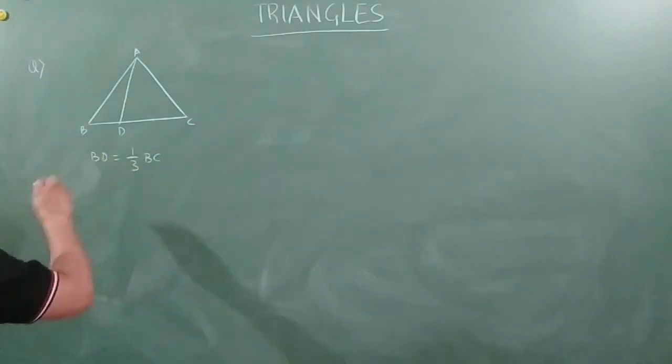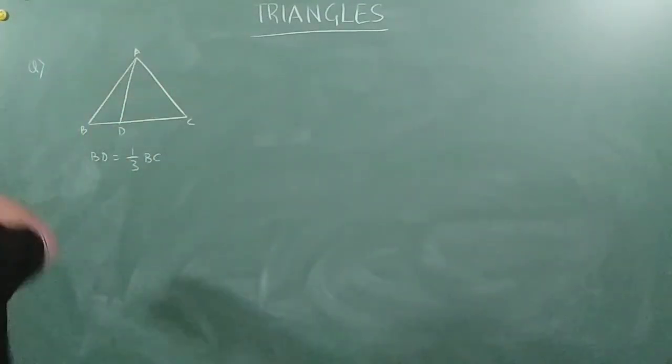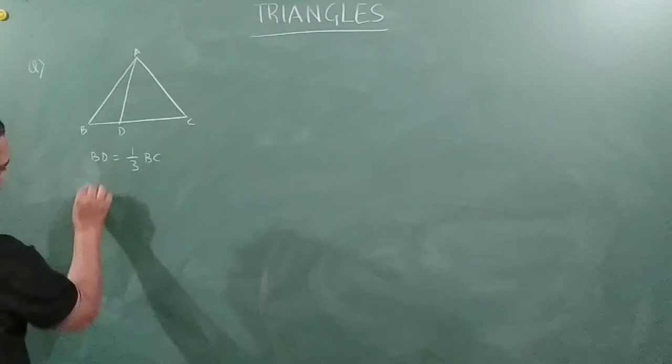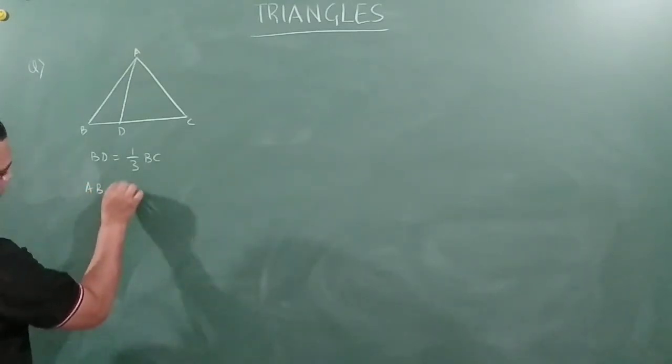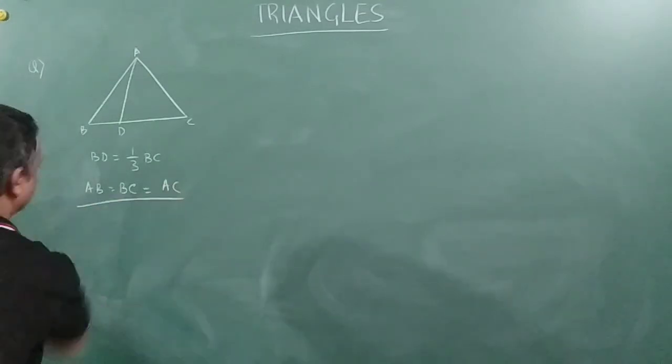Right. And this is an equilateral triangle. Right. So AB is equal to AC is equal to BC. So that is also given. We will write AB is equal to BC is equal to AC. So this is also given.